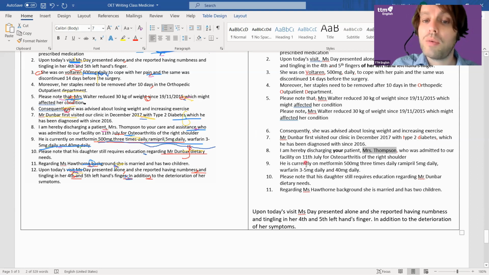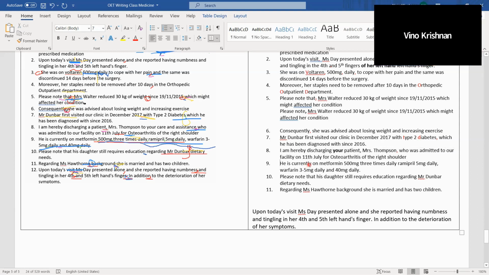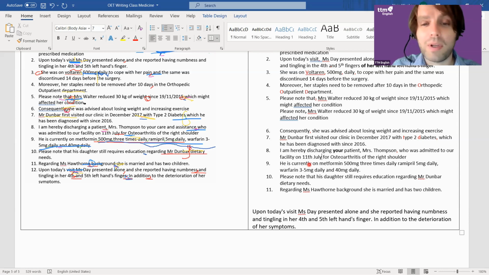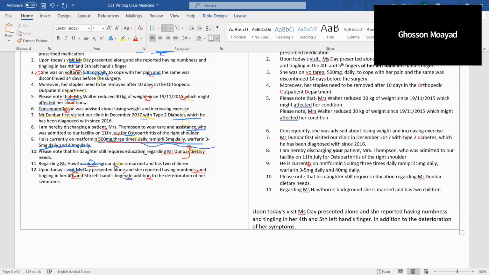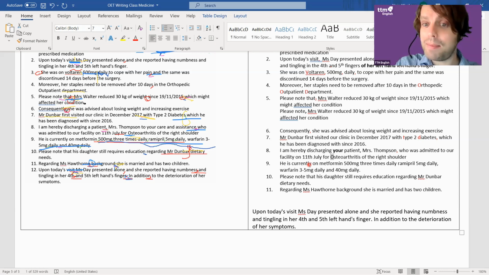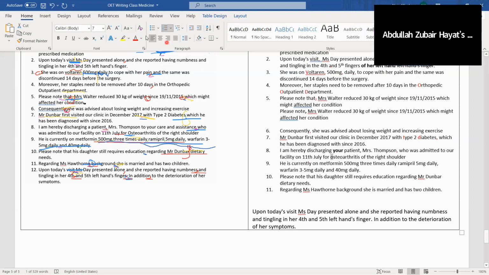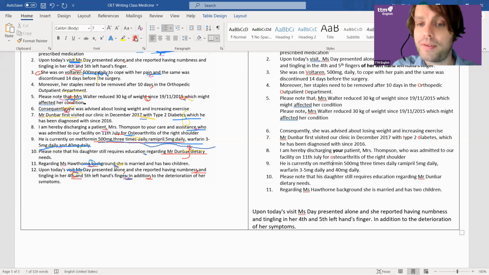So number 9. Oh, sorry, there's one other error here. What's the other error? After July, comma? I don't think you need a comma here. You could have one if you want, but it's not necessary. Osteoarthritis with a capital letter. Is it the name of something? No, just a condition. No capitals for conditions.